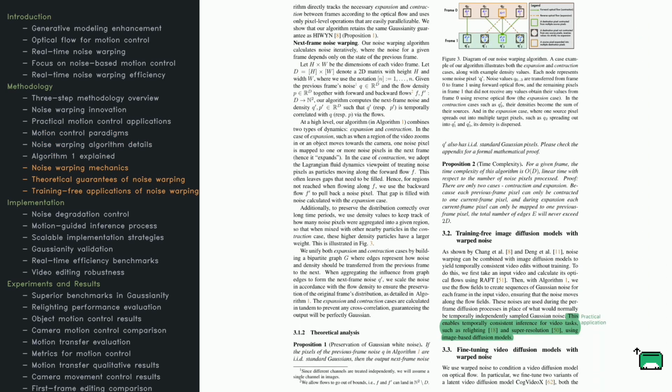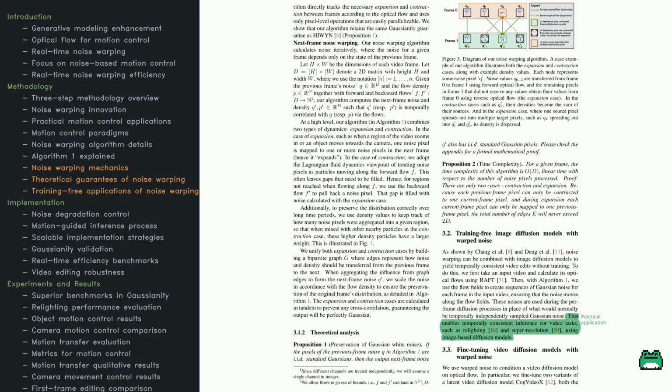Let's dig deeper into how this warping handles expansion and contraction of noise while maintaining its crucial Gaussian properties. Picture a grid of noise pixels in one frame. In the next frame, some pixels might move apart, expansion, while others merge, contraction. Optical flow guides these shifts so that each region's noise density remains consistent with the underlying motion. Look at Figure 3 to see a visual breakdown of these processes.